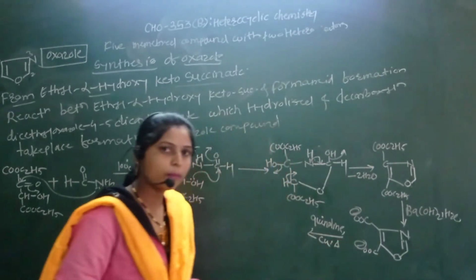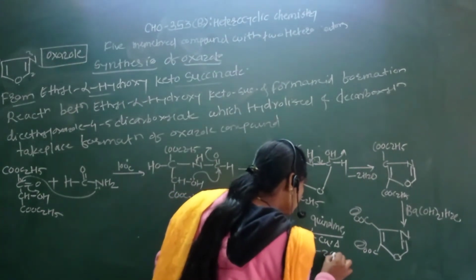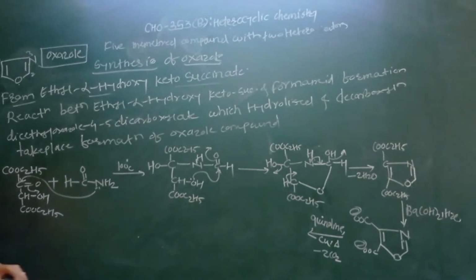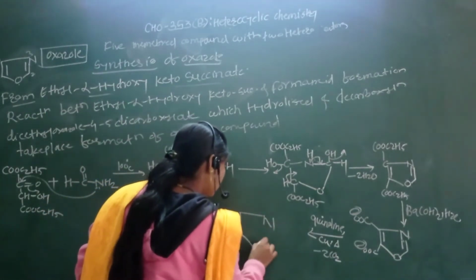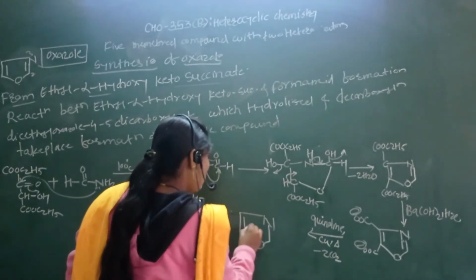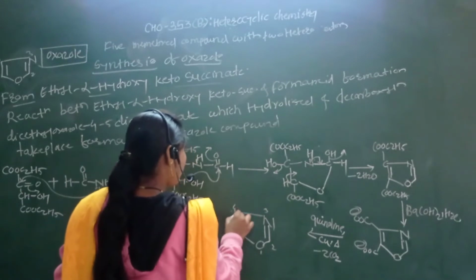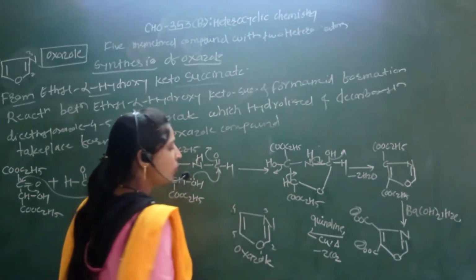Quinoline in presence of copper by heating condition, here depart of the minus CO2. So formation of the, we have to get final oxazole molecule. See here, we have to get oxazole molecule 1 2 3 4 and 5. This is your final product, that is a oxazole molecule.